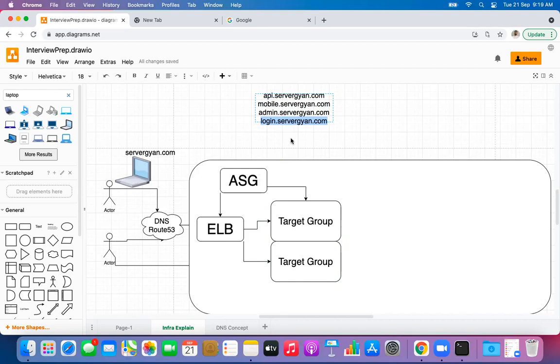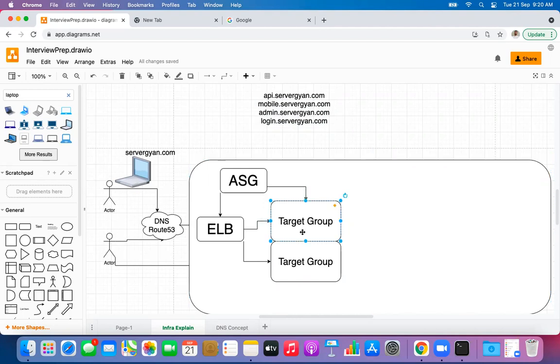Yes. Because as I told you, login.servergan.com will be served by this target group. Admin will be served by this target group. For API, there will be another. For mobile, there will be another target group. So, for a hypothetical example, I want to enable mobile.servergan.com with sticky session. The rest will be running without a sticky session. Okay. So individual target groups can be configured in a different way, right?